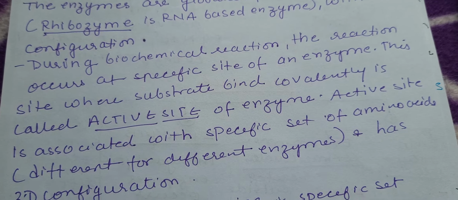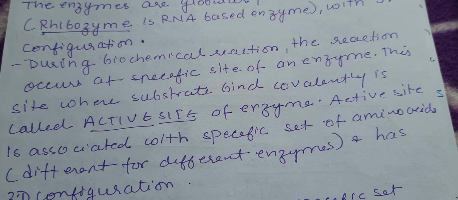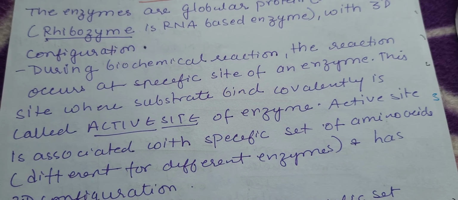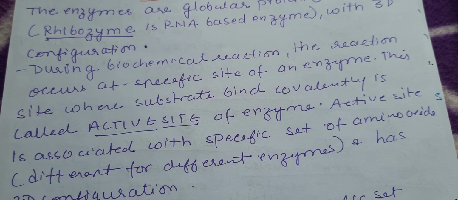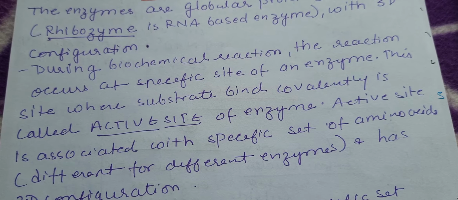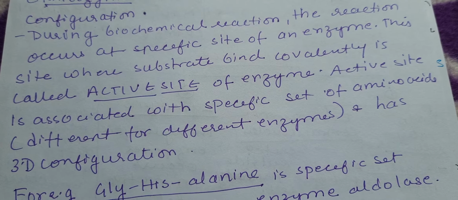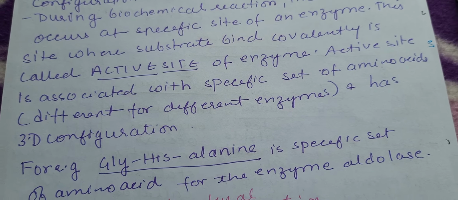During a biochemical reaction, the reaction occurs at a specific site of an enzyme. Instead of the whole enzyme, a part of the enzyme participates in the reaction. We are talking about a particular site where the substrate binds, and this site is called the active site of the enzyme.